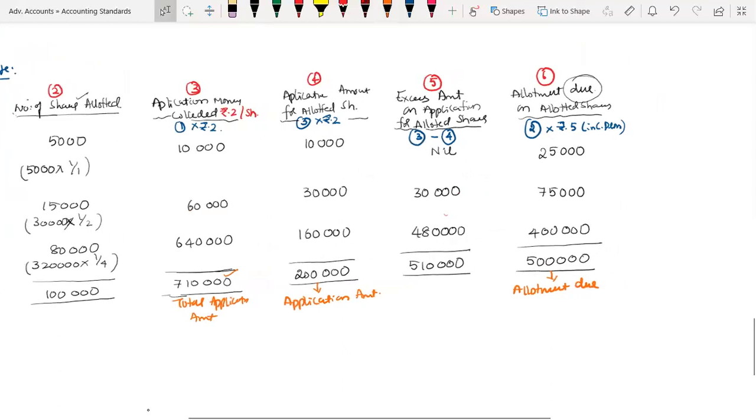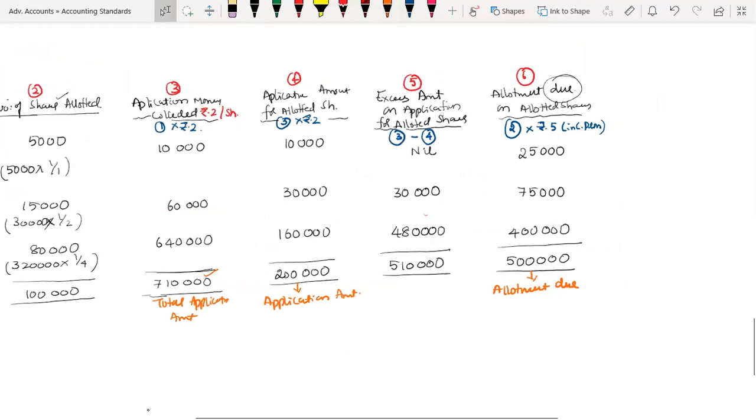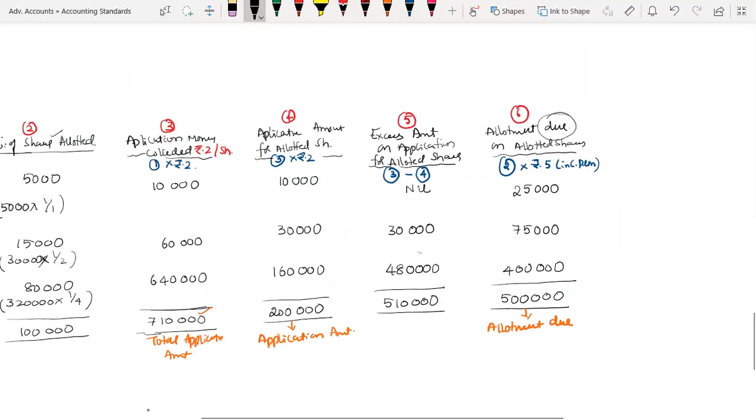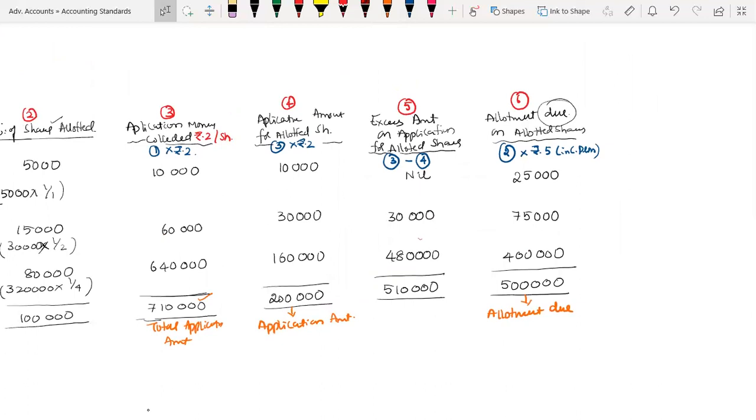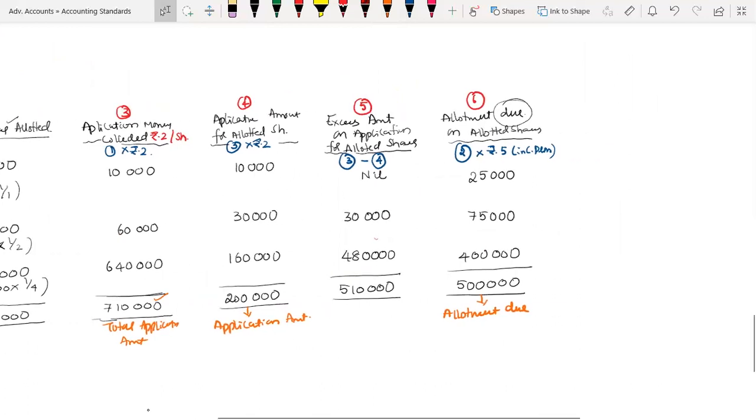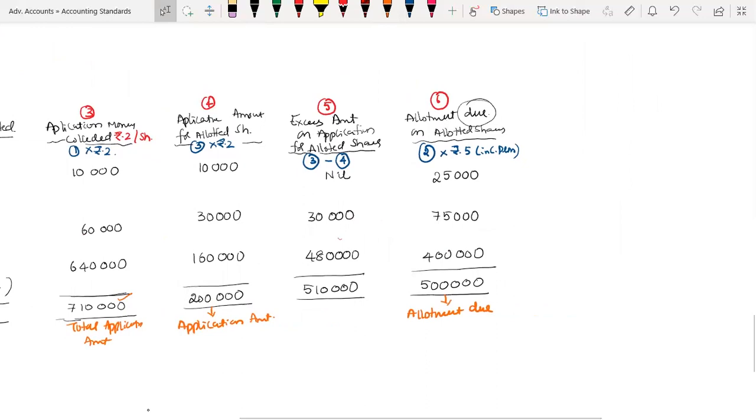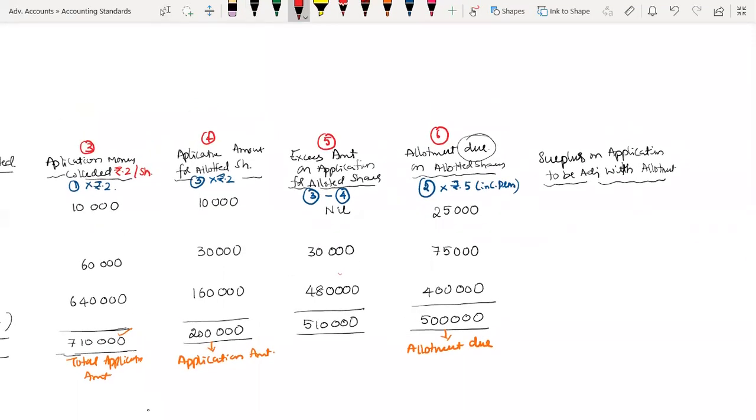Now let us go to the receipt entry. How much am I supposed to collect? For that collection, first I have to adjust the surplus. Whatever balance is there as surplus on application, I am supposed to adjust with allotment. So the next column is surplus on application to be adjusted with allotment. Make it column number 7.